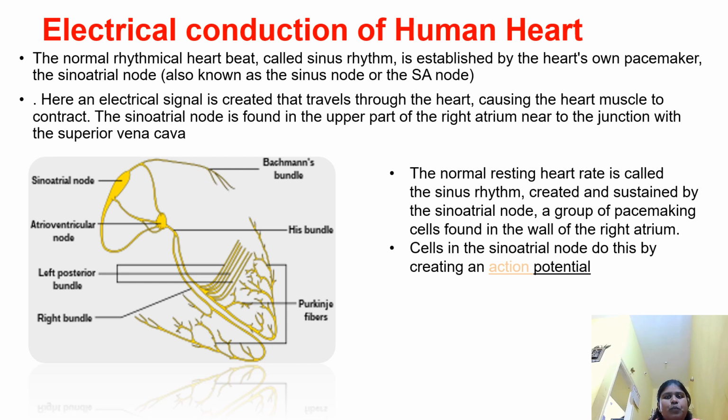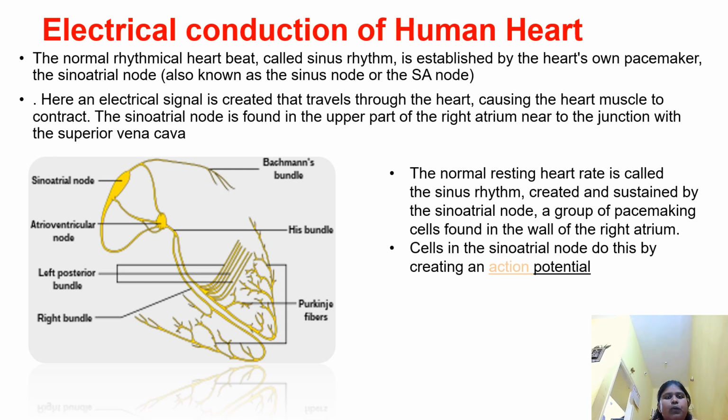Electrical conduction of the human heart. The normal rhythmic heartbeat, called sinus rhythm, is established by the heart's own pacemaker, the sinoatrial node, also known as the sinus node or the SA node. Here, an electrical signal is created that travels through the heart, causing the heart muscles to contract.